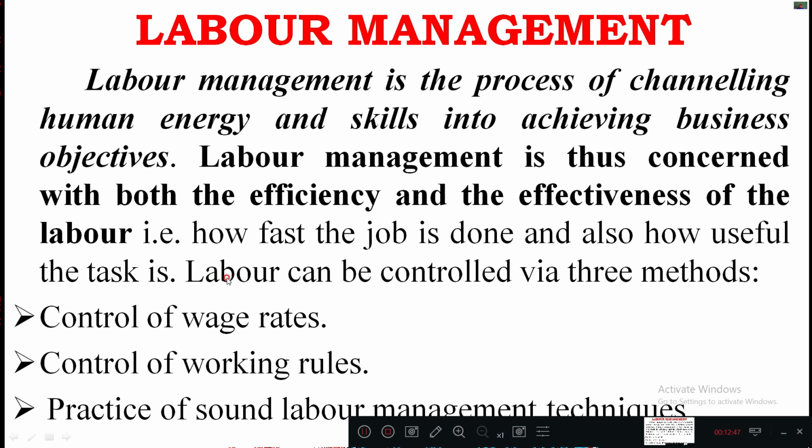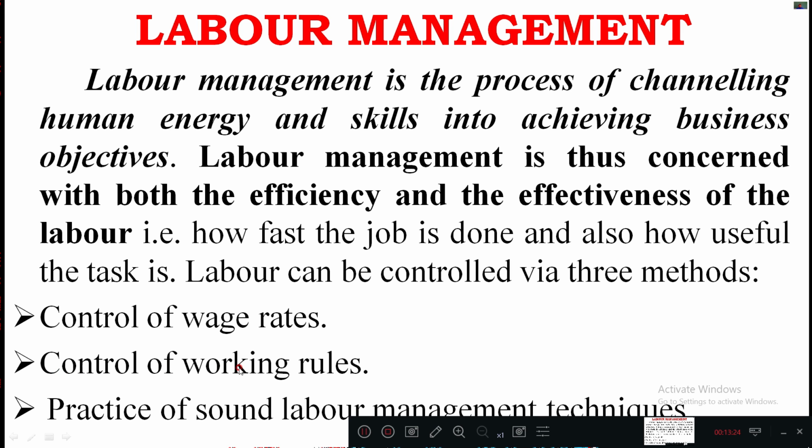And here labors can be controlled via three methods. So how exactly you need to monitor the labors which are there in your construction site? First one is control of wage rates. So that is the salary, whatever they work, and for that they need to get something to survive. So that one you can control by wage rates. That depends upon the daily wages, monthly wages. Again, it depends upon the various organizations and how exactly they have made the agreement with the labors.